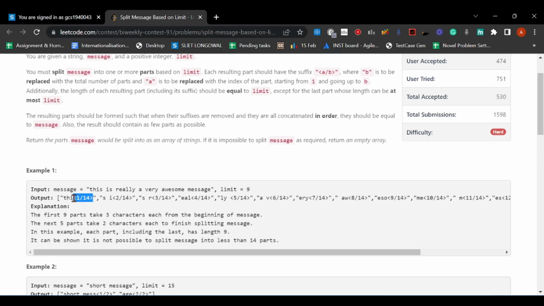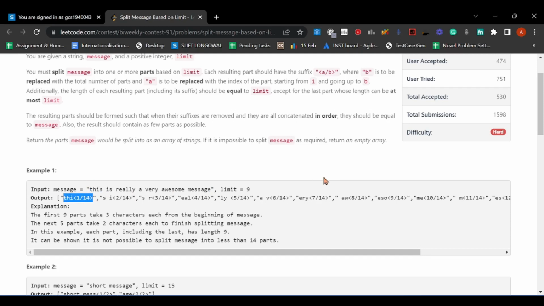1 is the index of the current string, and 14 is the number of strings in which we have split the message. And because this is the suffix, "thi" will be the part of the string message. If we remove all these suffixes and combine all strings, then the new string should be the message. This means every character should be present at some index, and these should be consecutive.